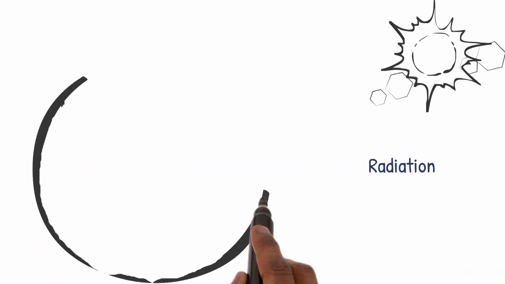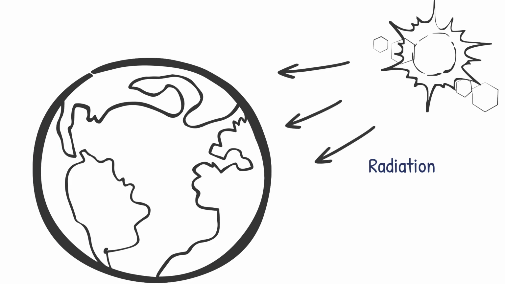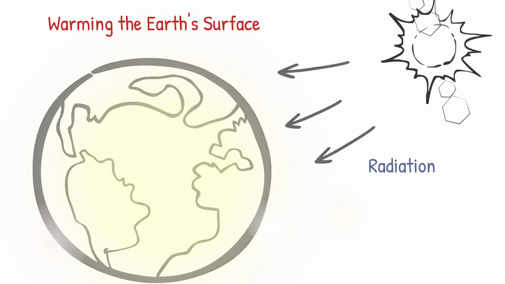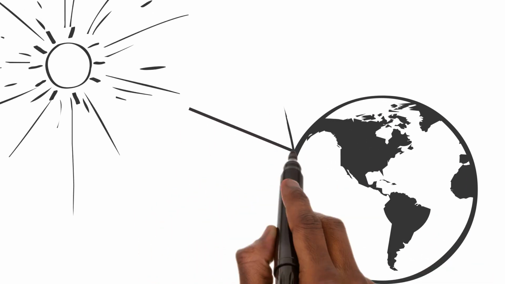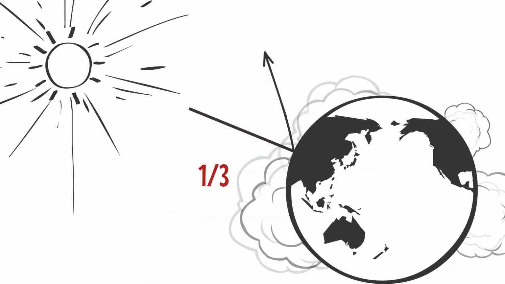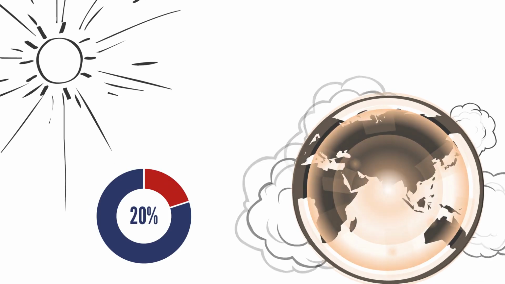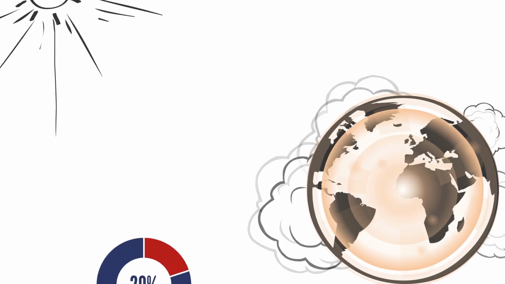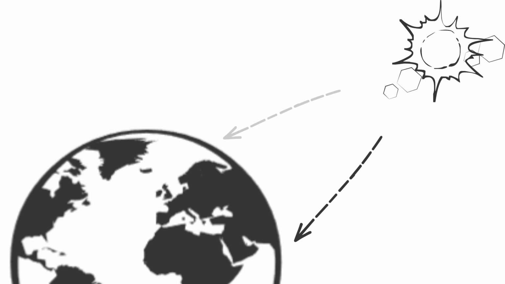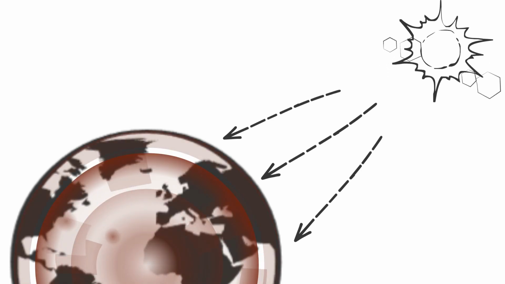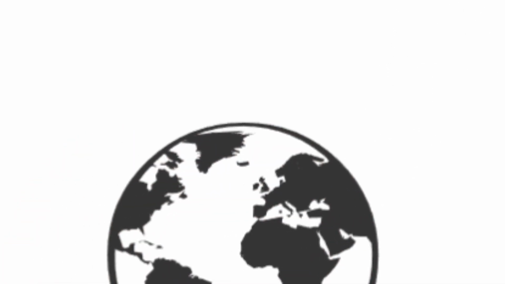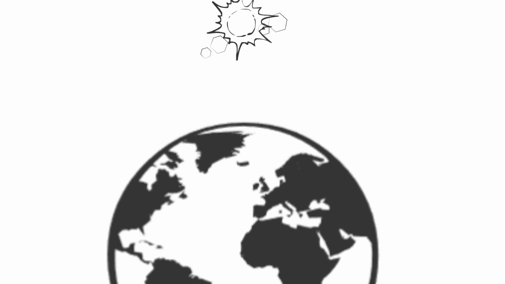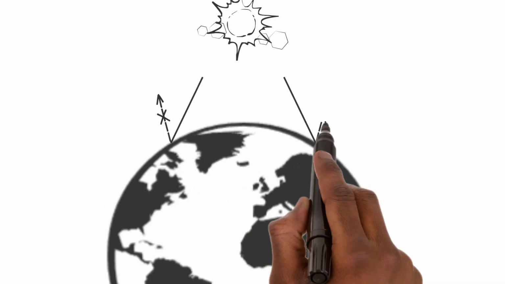Solar radiation plays a significant role in warming the Earth's surface and atmosphere. When sunlight reaches our planet, about one-third of it is reflected into space, while approximately 20% is absorbed by atmospheric gases. The remaining energy reaches the Earth's surface and is absorbed, warming it. This absorbed energy is then re-emitted in the form of infrared radiation. However, not all this radiation escapes freely into space.